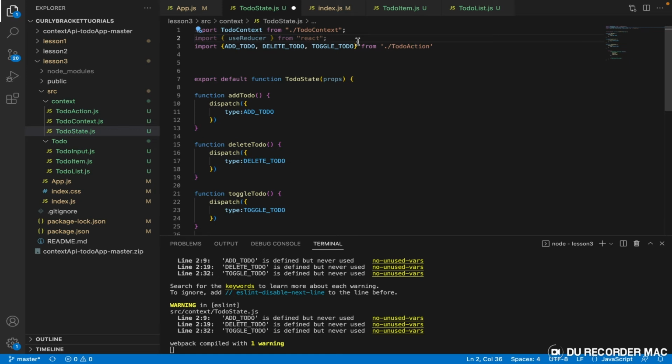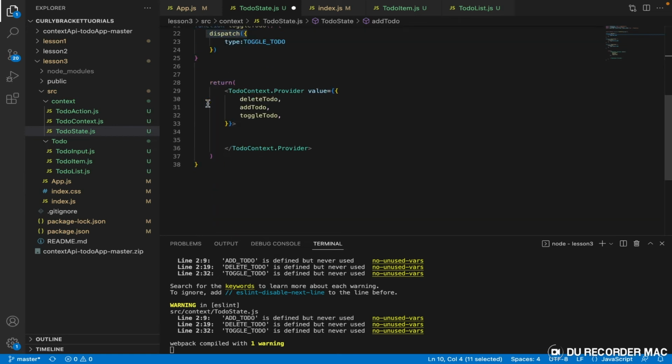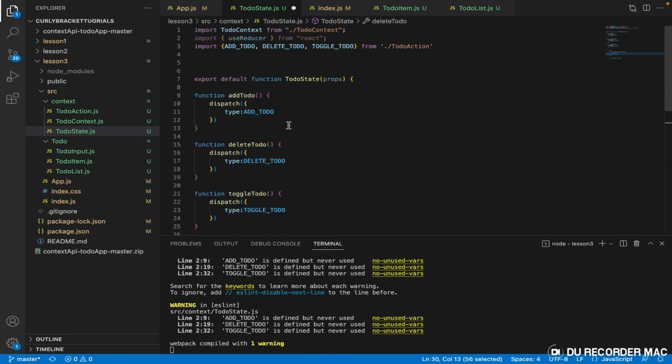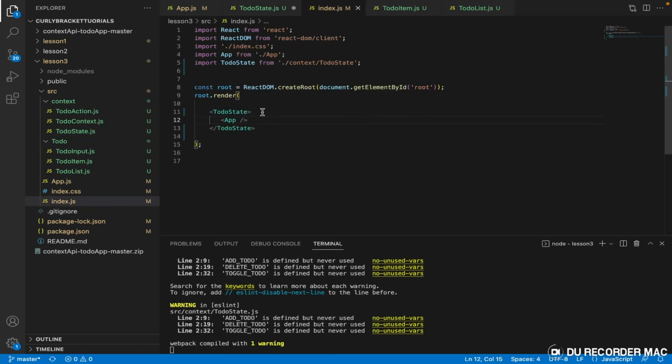That is where we are going to run a lot of code, right? All this dispatch here, for example, when we say dispatch type add to do, there is somebody who cooks this food, who prepares this meal, and then passes it to this dispatch guy, and then this dispatch guy simply dispatches it into our context. And now that it is in our context, that context is now in this to-do state, and this to-do state, we simply have to pass it to every part of our application. That's actually what we're trying to do.